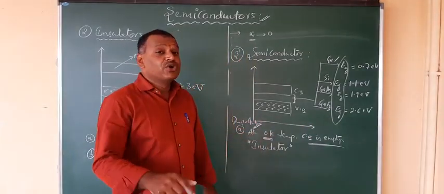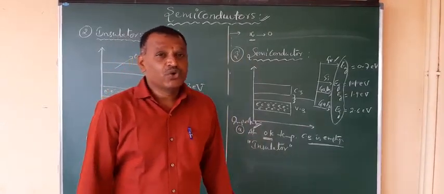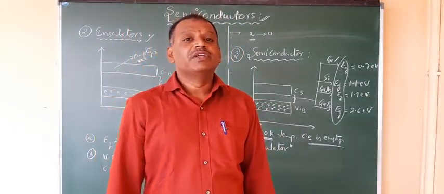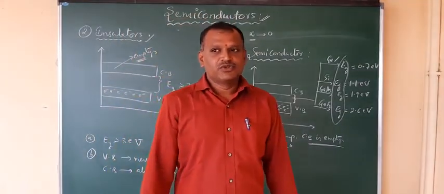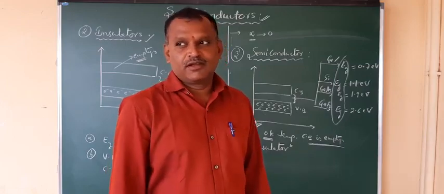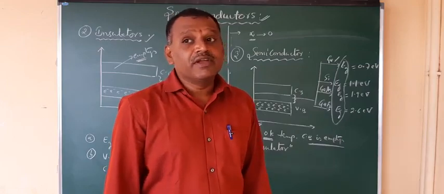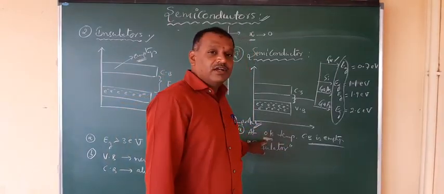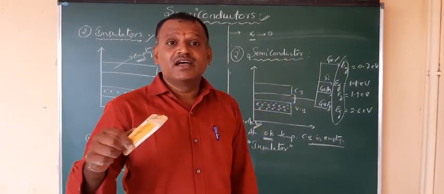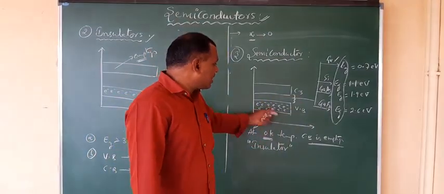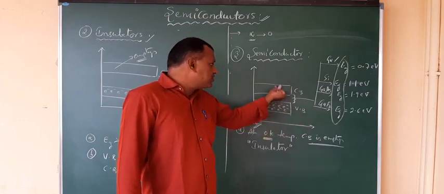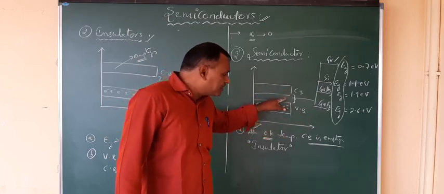Suppose it is 0 degrees Celsius. 0 degrees Celsius is equal to how many kelvins? It is 273. So 0 degrees Celsius is nothing but 273 Kelvin, which is greater than 0 Kelvin. That means at 0 degrees Celsius, some temperature is absorbed by the electrons present in the valence band, and these electrons shift into the conduction band by overcoming this energy gap, which is very small.